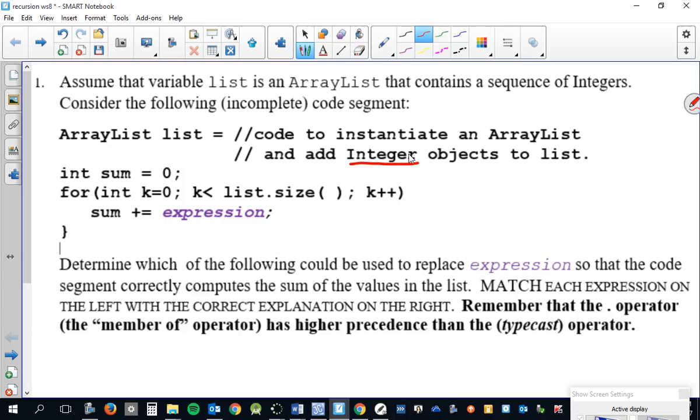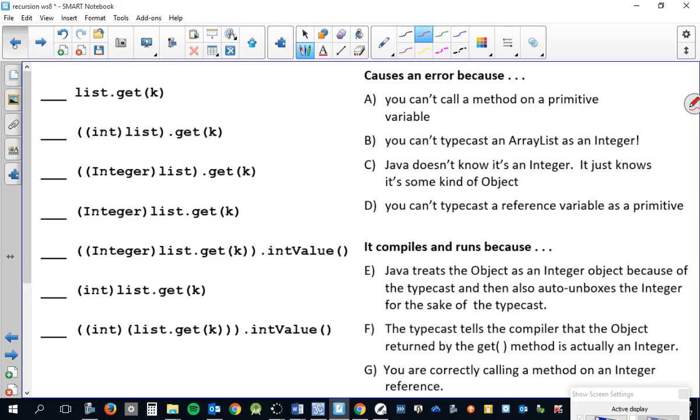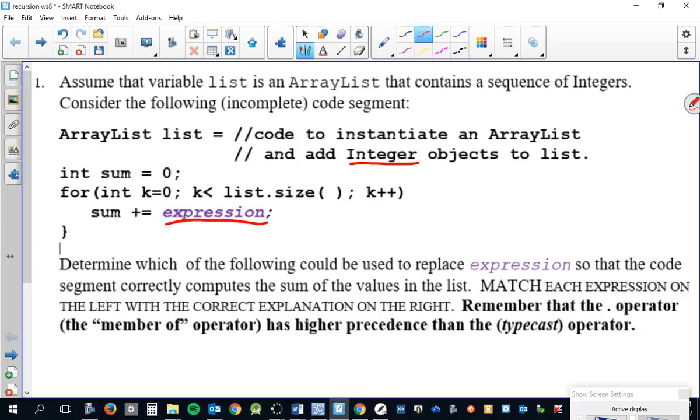Keeping that in mind as we're looking at the code, basically, you're going to need a typecast. The whole point is to come up with which of these options would work to put here. After reading the directions, it says, determine which of the following can be used to replace expressions so that the code segment correctly computes the sum of the values. And what is sum? An int.